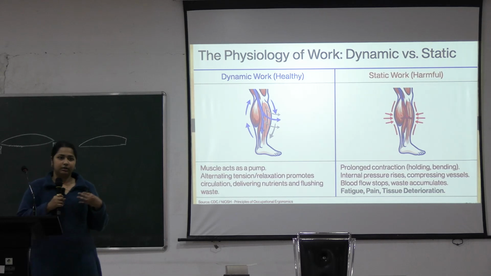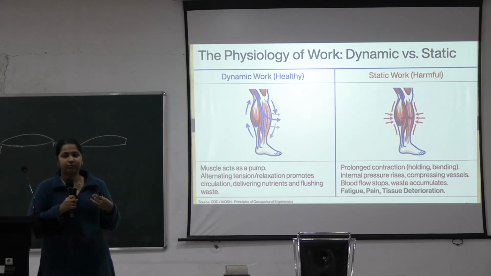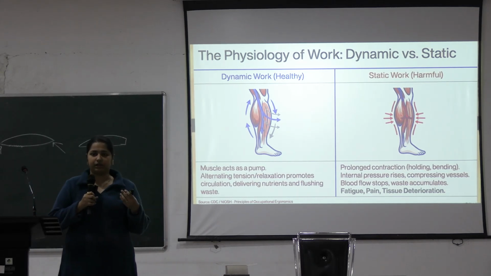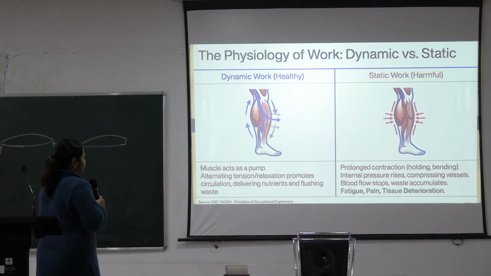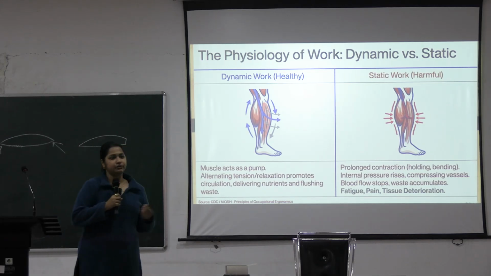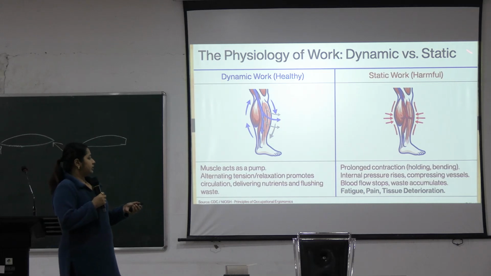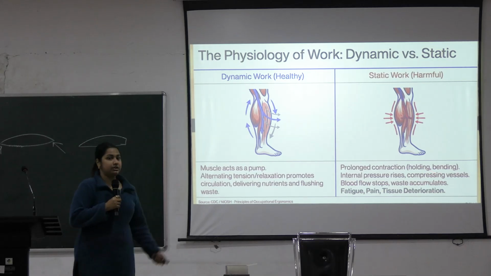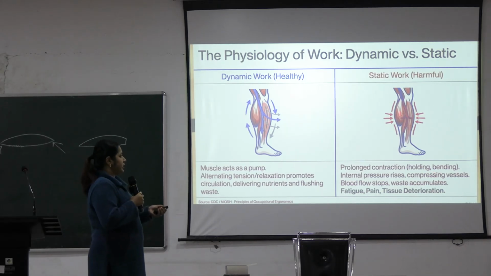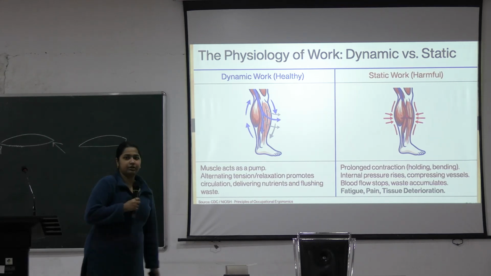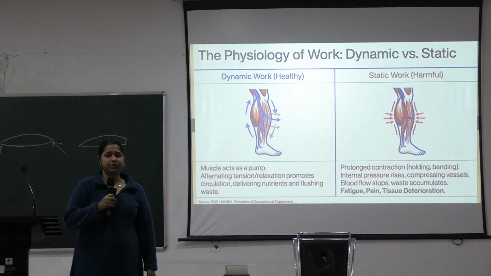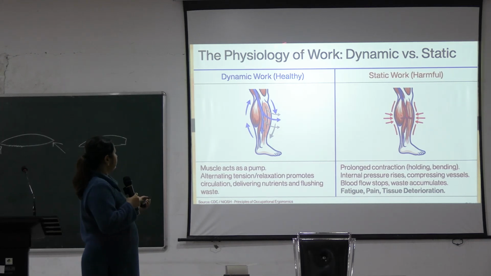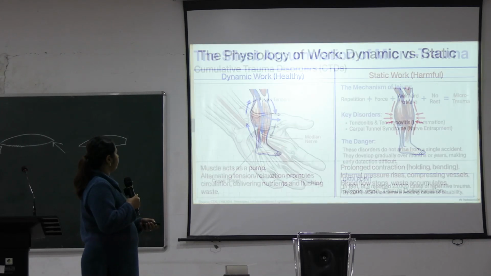So the more you are moving frequently, the more your muscles are acting properly, and you are not stagnant, it improves circulation, it delivers nutrients, it removes waste efficiently. But if you are having static work, it is a little bit harmful. Why? Because with prolonged contraction, holding or bending, internal pressure rises, it compresses the vessels, blood flow stops and waste accumulates. It leads to fatigue, pain and tissue deterioration. So this is one example of a physical domain problem that can happen.